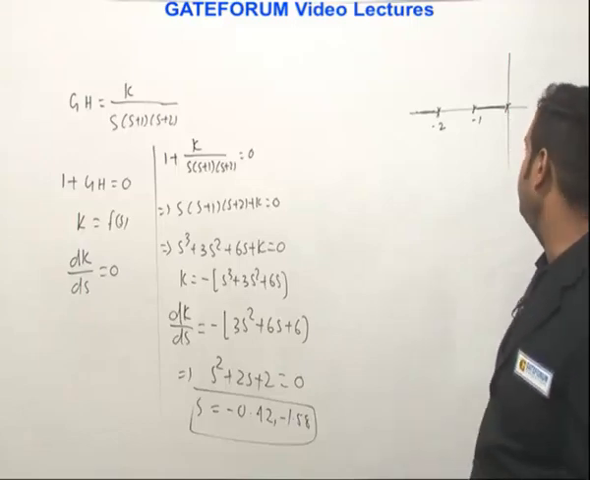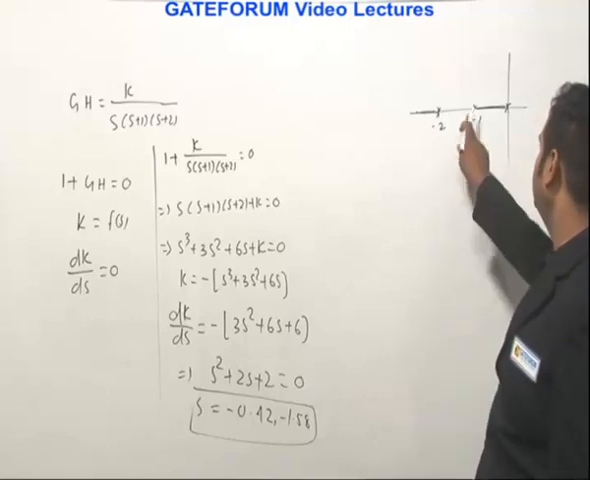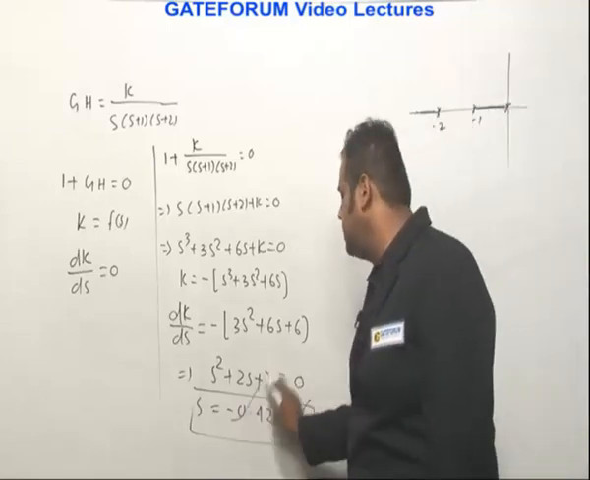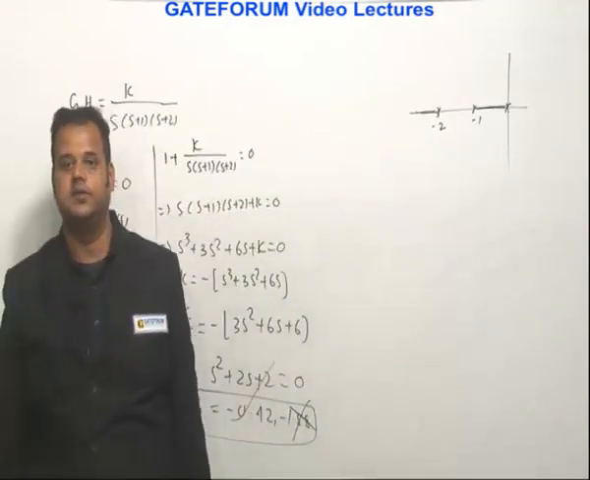But anyway, minus 1.58 cannot be the answer, because it will come here. Is it on a branch of the root locus? No. So this is not a valid breakpoint. This is the breakpoint. So this is given in option B, and B is the right answer for this.